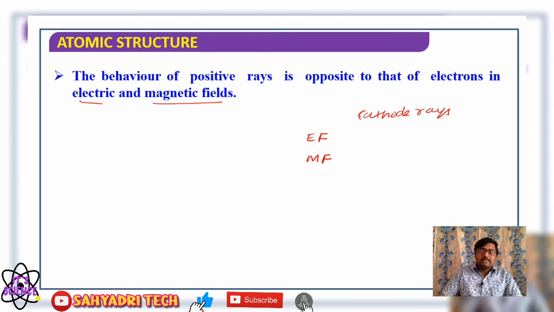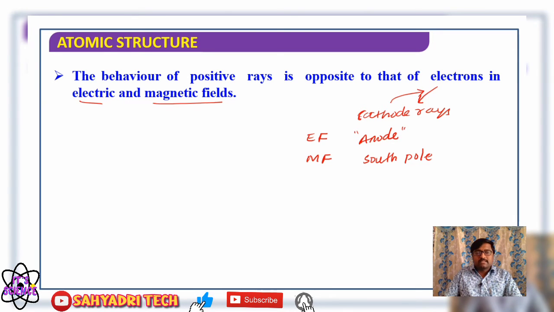Cathode rays are nothing but electrons. They are negatively charged, therefore they bend towards the anode in the electric field. And when we apply a magnetic field, these cathode rays bend towards the south pole of the magnetic field. So these are the characteristics of cathode rays, in turn, electrons.